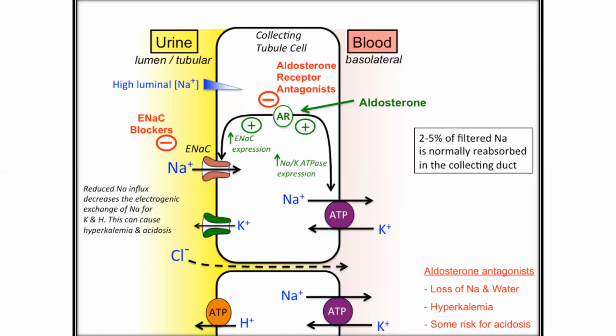Second, it acts on channels to insert them into the membrane. Third is the synthesis of more channels, which become part of the membrane. Fourth, aldosterone induced protein also activates sodium potassium ATPases, which become more active. Fifth, AIP rapidly translocates sodium potassium ATPases to the cell membrane. And sixth is the formation of more sodium potassium ATPase channels. So the cell becomes very poor in sodium and rich in potassium.